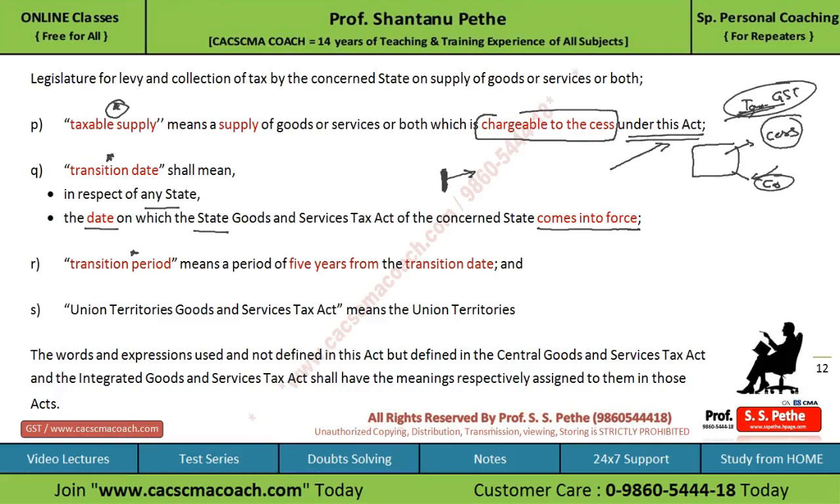Then comes the transition period. It means the period of 5 years from the transition date. So again, different states may have different transition periods of 5 years, which will start from the date of coming into force of that respective state act, that is the state GST Act.